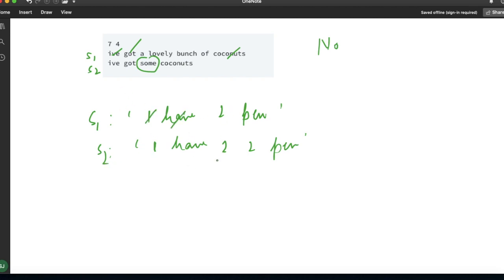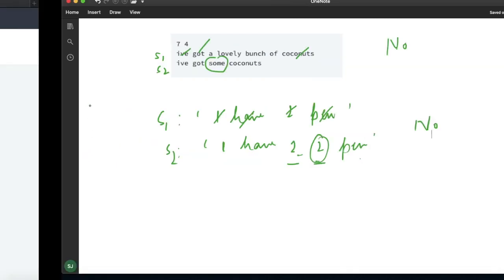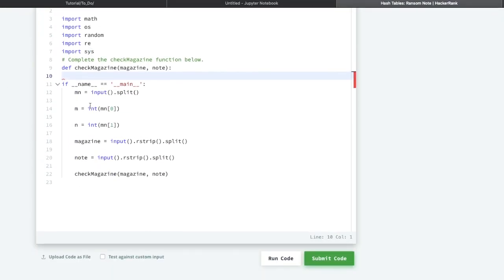Have is also present. Two is also present. But in S2 I have occurrences of two twice. Pen and have have also occurred 1 and 1, means they are present. So we are left with one two. We won't be able to generate this S2 from the given string S1, so it will return no. So this is the problem. If it is possible to generate S2 from the given string S1, then we have to return yes, otherwise no.